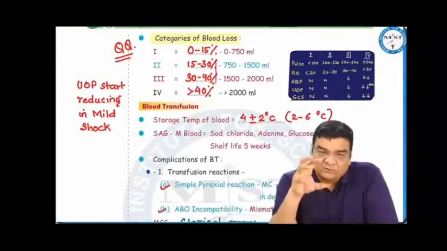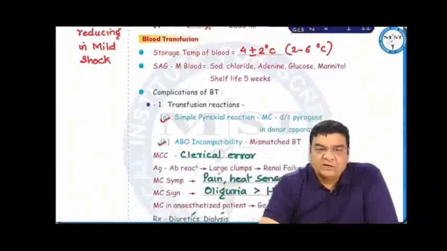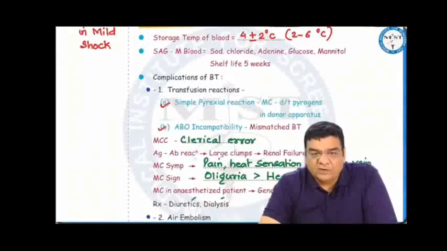The ideal replacement for blood loss is blood transfusion. The storage temperature of blood is 4 plus minus 2 degrees centigrade. We use SAGM as the anticoagulant, sodium chloride, adenine, glucose, mannitol, and this has a shelf life of 5 weeks.